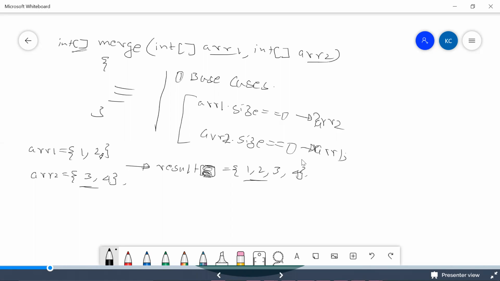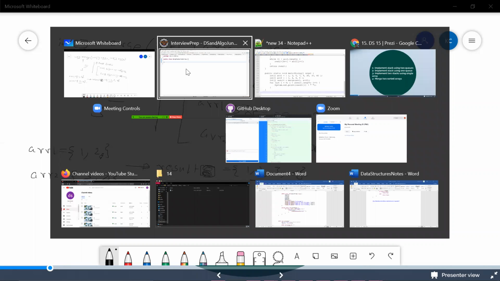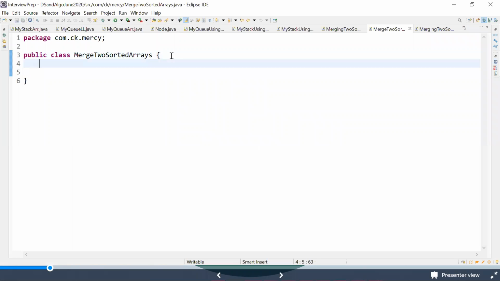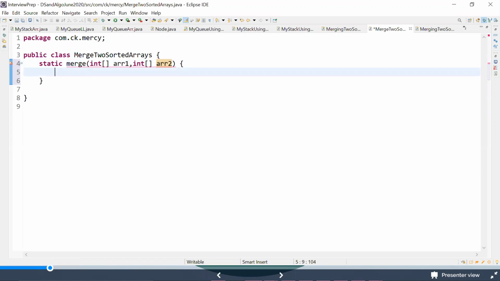Let's try to write code until this point, guys. So what is the code that we have written? What is the method that's given? Maybe I'll write static merge. Merge is a method that was given to me in the interview. What is my merge trying to do? It is taking two input arrays: an integer array ARR1 and an integer array ARR2. These are the two arrays that I've taken.